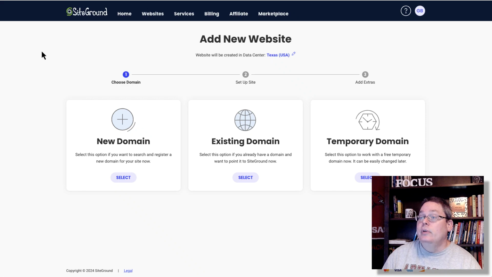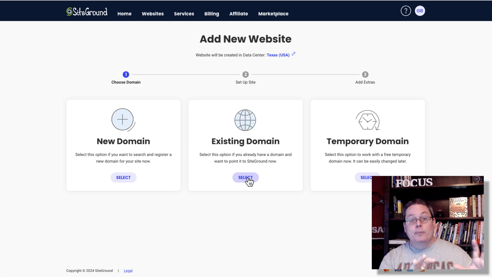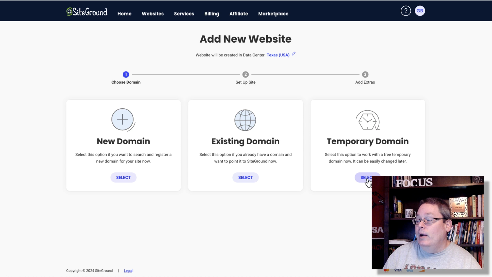Now, as far as the move goes inside of SiteGround, you can add a new domain or an existing domain, which is typically what you would do, just move this over as an existing domain if it's a WordPress site, and SiteGround would just import it or migrate it for me automatically. But I'm going to be using this temporary domain. So you select this option, and it'll give me a temporary domain.